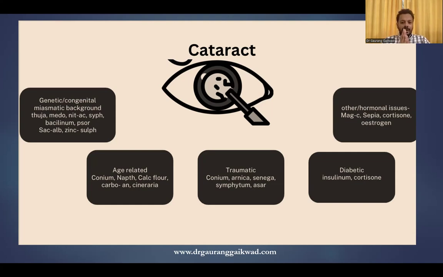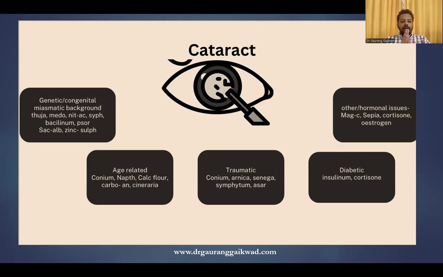If it's diabetes related cataract, again, Insulinum, Cortisone, these are all sarcodes. In hormone associated cataract, when there are certain hormonal pathologies in women, middle-aged women, climacteric women, early cataract, other hormonal issues, think about Sepia, think about Magnesium carbonicum. In traumatic cataract, remember a remedy, Senecio.